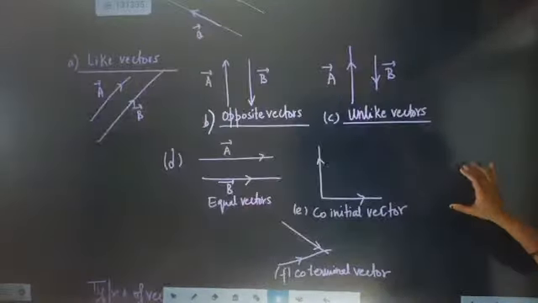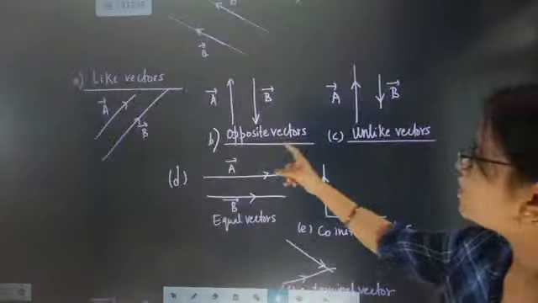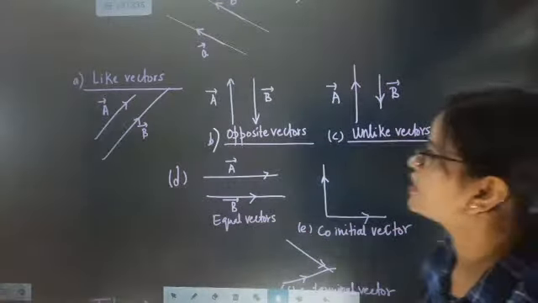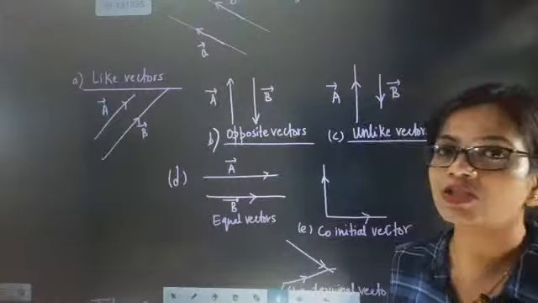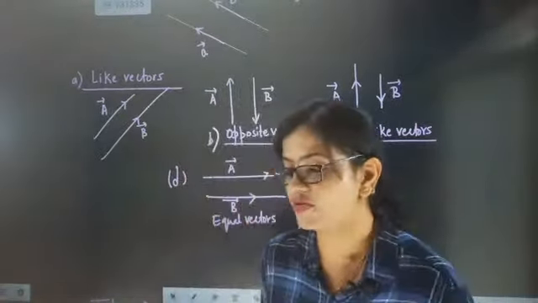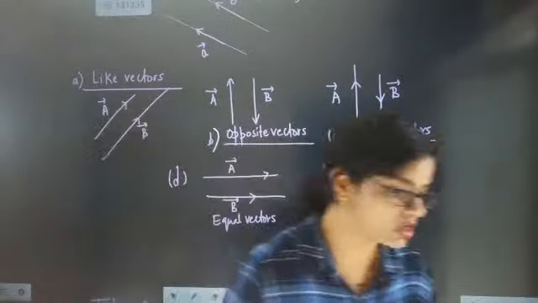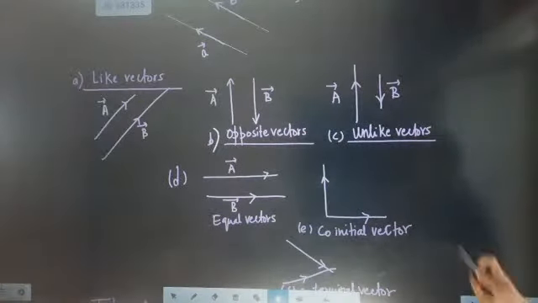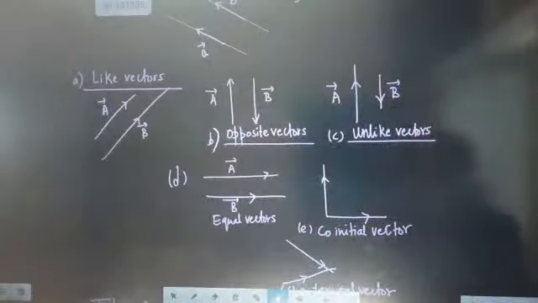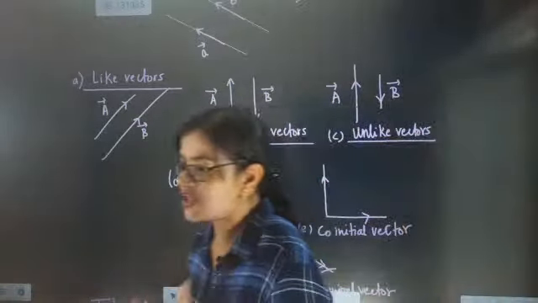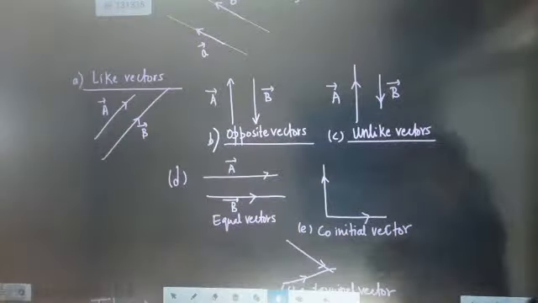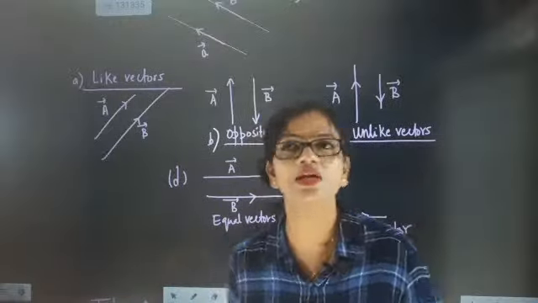In one go I tried to cover two different things, because after opposite vectors you are going to see unlike vectors. Unlike vectors are those where direction and magnitude are both different. Since they belong to parallel support, they will be called unlike vectors. We have already seen equal vectors.